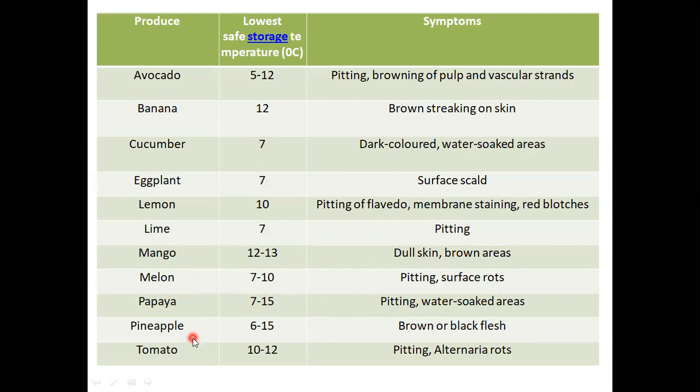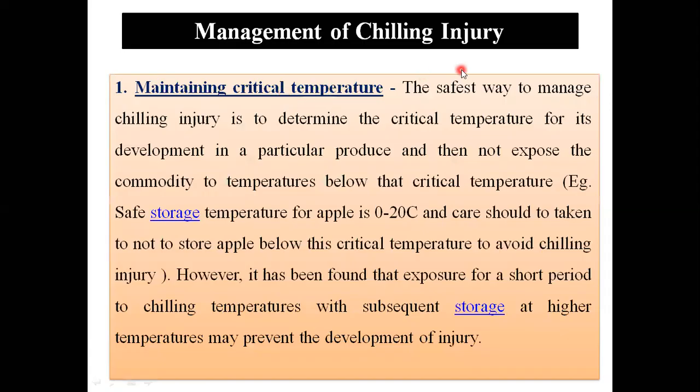In pineapple, most of the time crown corking or brown or black fleshy portions will occur when it is stored at 6 to 15 degrees Celsius. Tomatoes stored at 10 to 12 degrees Celsius show pitting and alternaria rotting. So these are some of the symptoms in particular produce when stored at the lowest temperature. Then how will you manage the chilling injury?